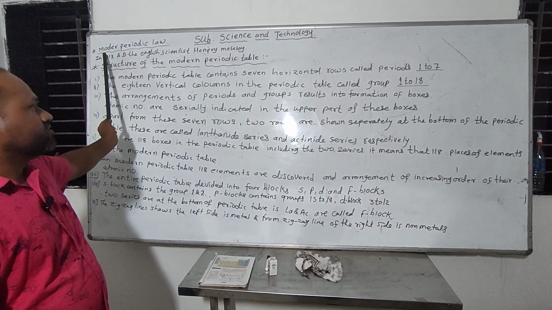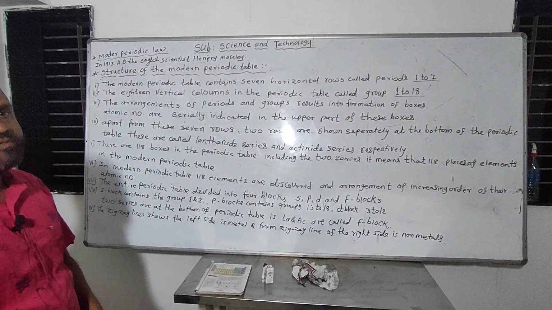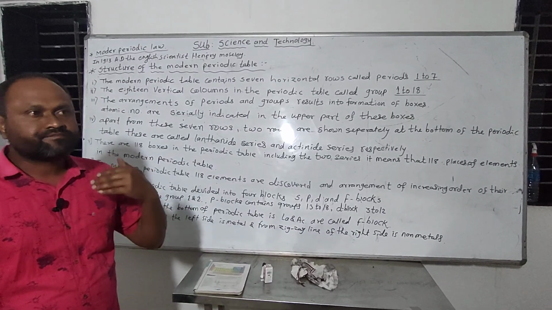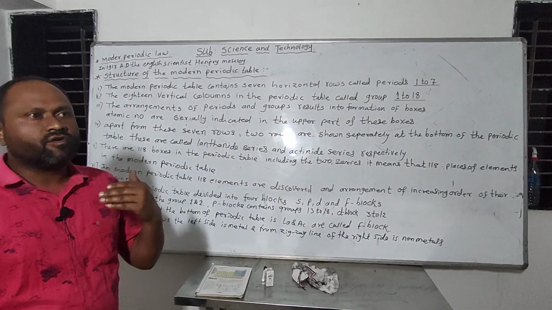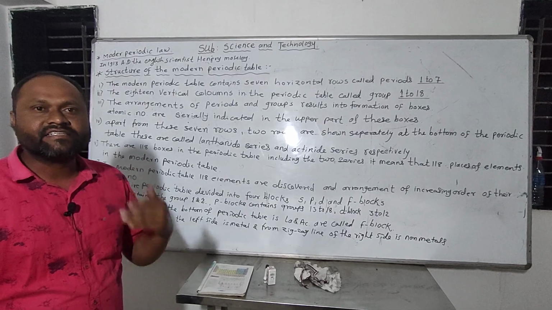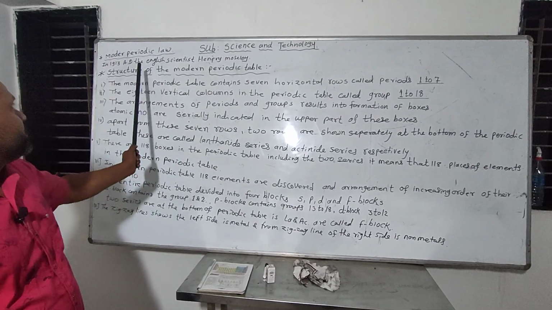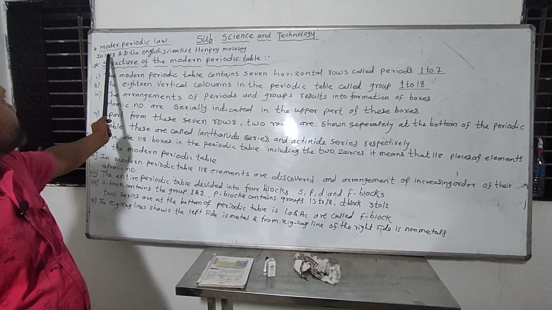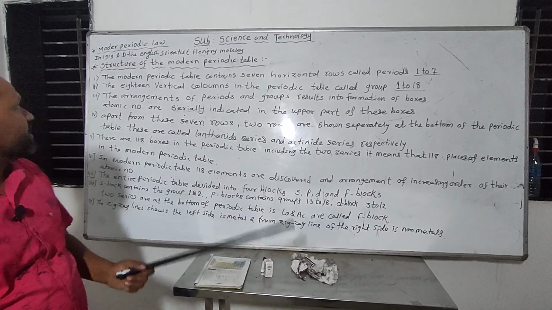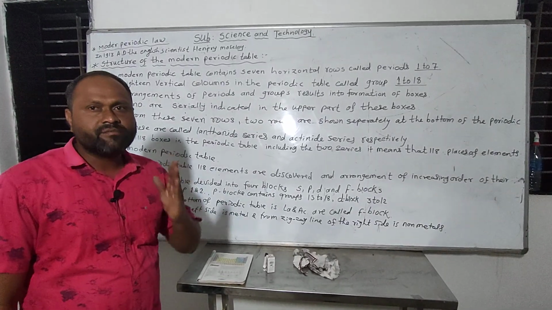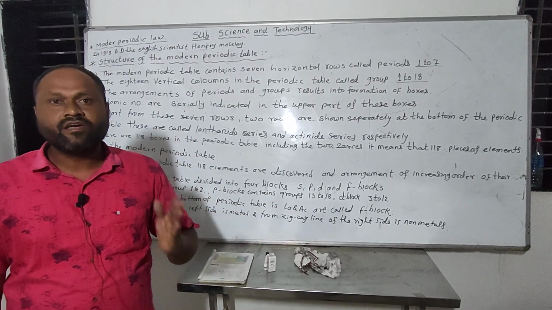The modern periodic law: in 1913, the English scientist Henry Moseley gave the modern periodic table, in which all 118 elements discovered are arranged in increasing order of their atomic number. The scientist is Henry Moseley, an English scientist. According to him, the properties of all known elements are a periodic function of their atomic number.